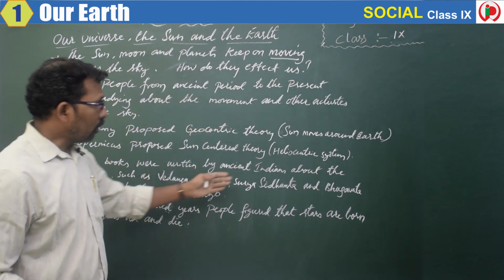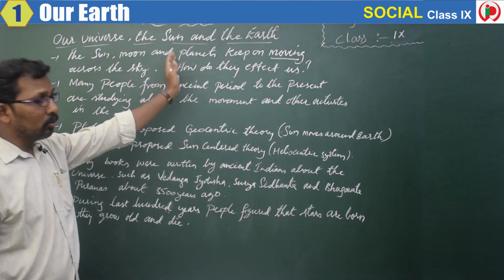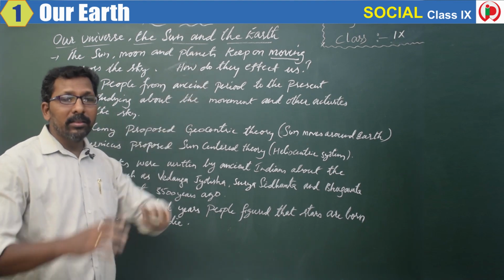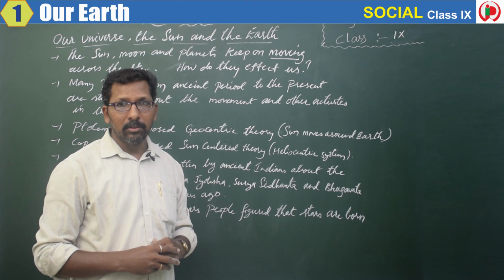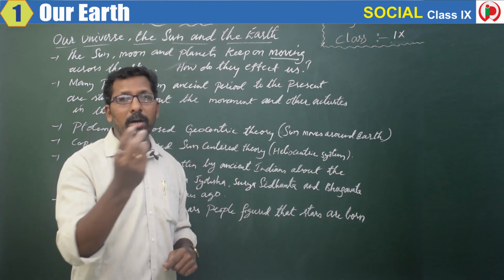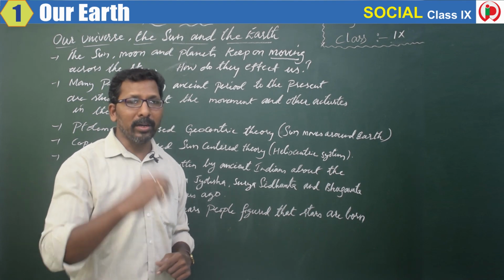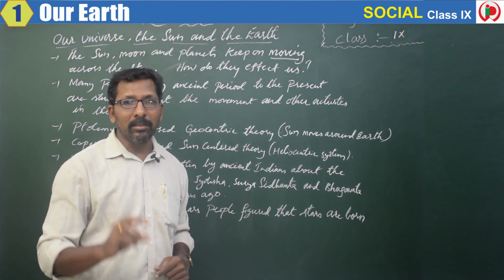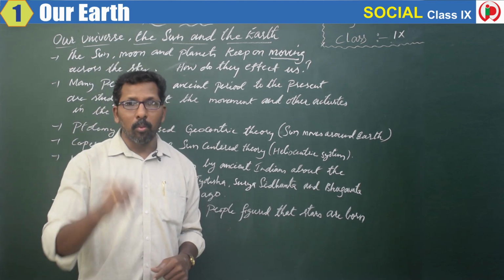So, when we talk about all these things, our universe, the sun and the earth, they are moving from one place to another. Usually we see that lunar eclipses occur, solar eclipses occur. Every 15 days in a month, partial lunar and solar eclipses are occurring. Why do they occur?